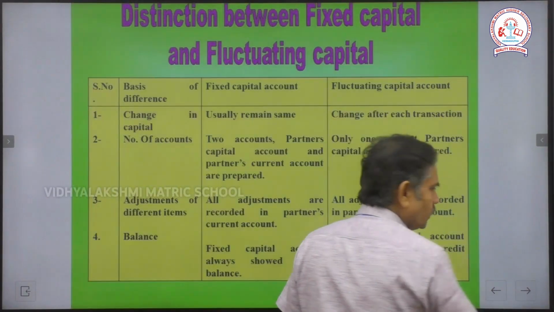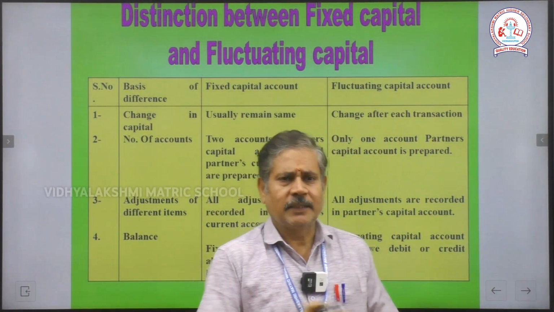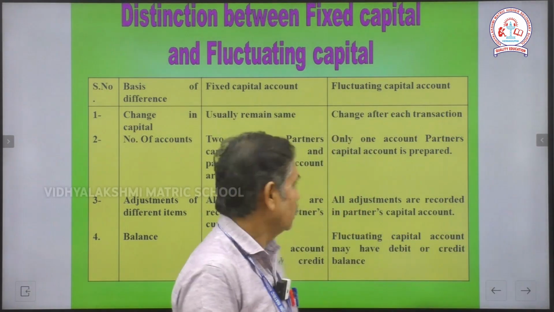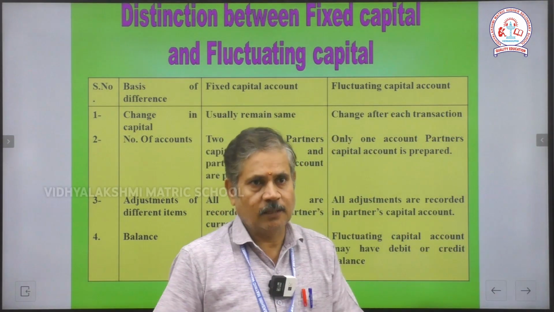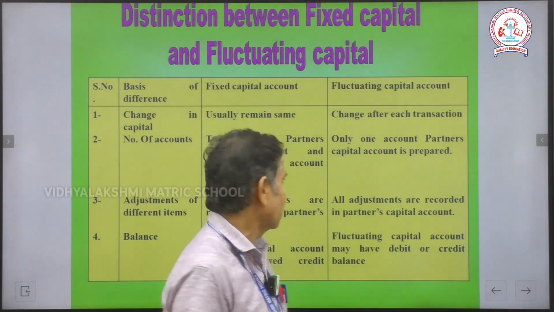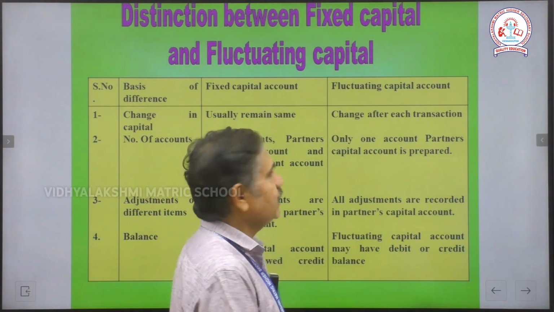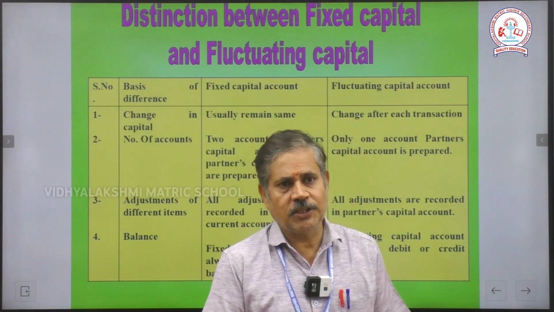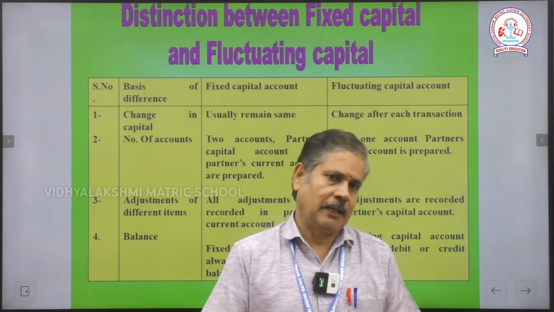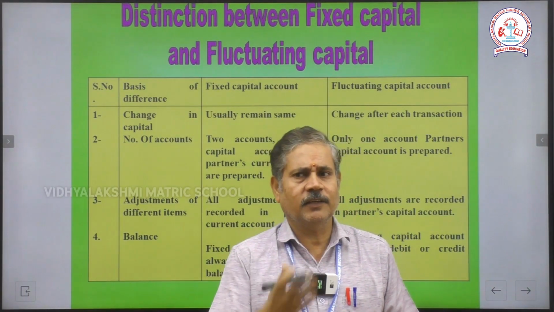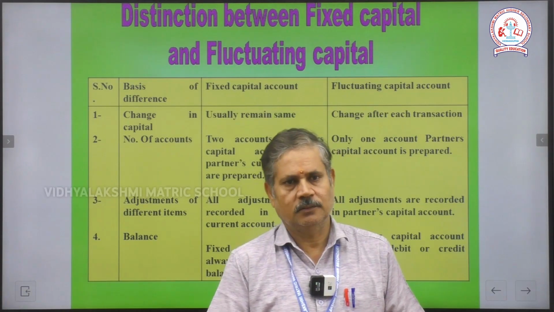Right. So this is the method for our fixed capital and fluctuating capital. Then what are the differences between fixed capital and fluctuating capital? See the first one, change in capital: it usually remains the same and will not change in our fixed capital method. But in fluctuating capital, year after year the amount will change.